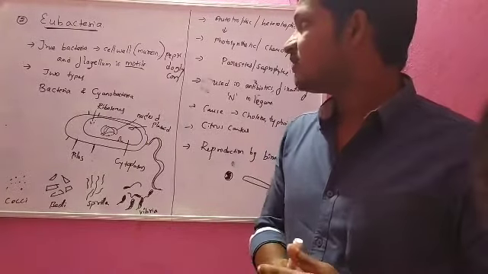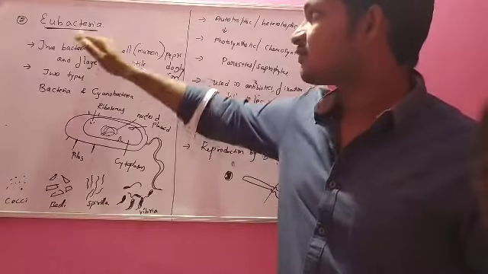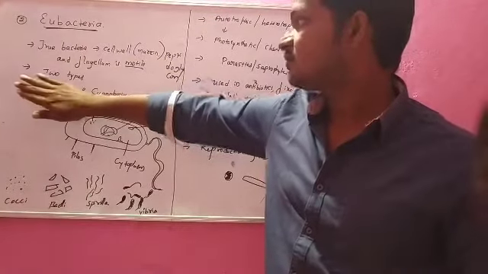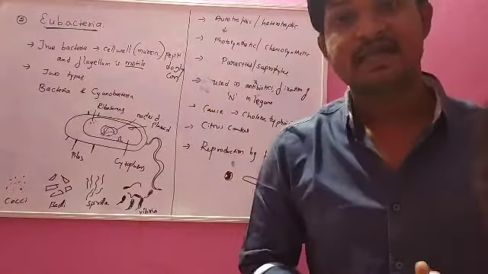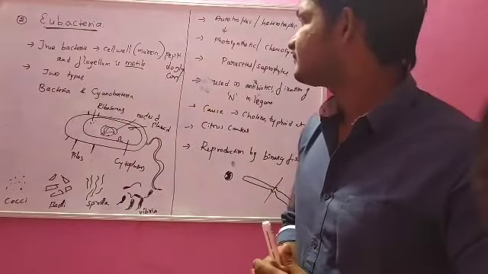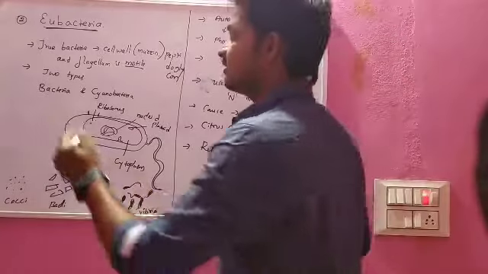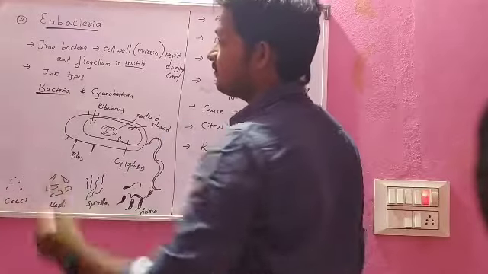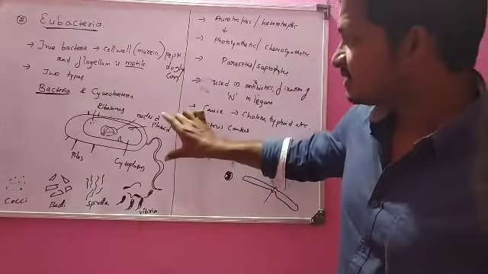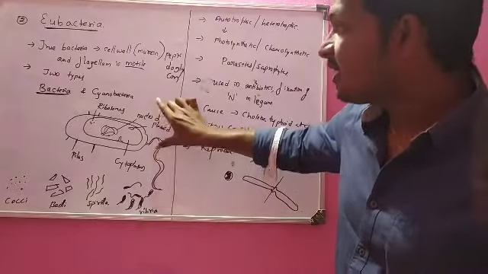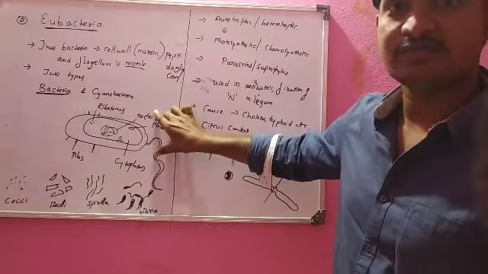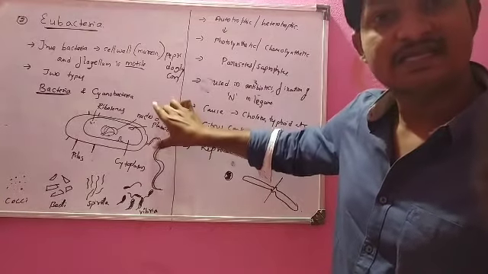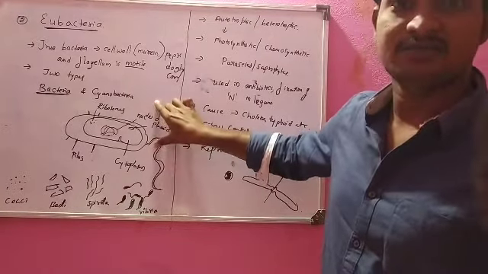There are 2 types of eubacteria: one is bacteria and another one is cyanobacteria. Now we can study the true bacteria. This is the ultrastructure of a bacterial cell. Bacteria are prokaryotic organisms, single-celled organisms.